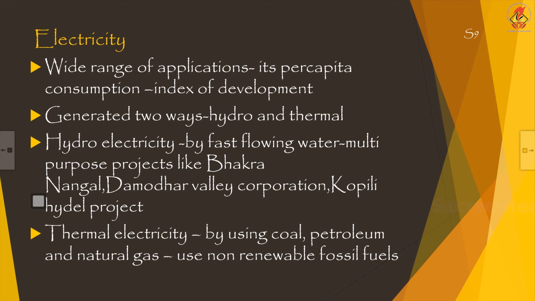And electricity can be generated in two ways: hydroelectricity and thermal electricity. In hydroelectricity, by fast flowing water, multi-purpose projects are there in India, children. Examples for multi-purpose projects are Bhakra Nangal, Damodar Valley and Kopili Hydel project.